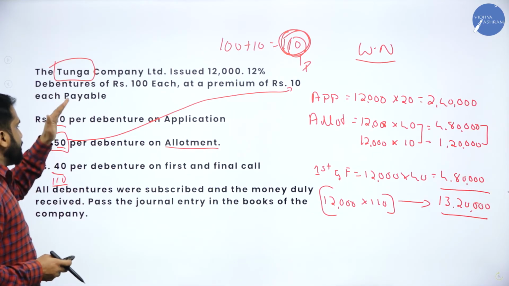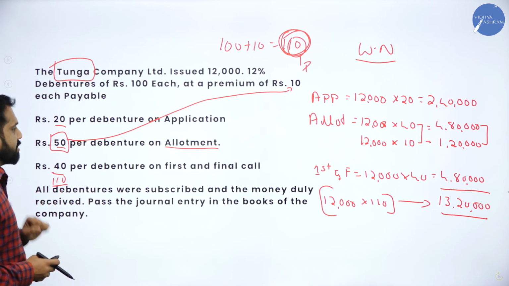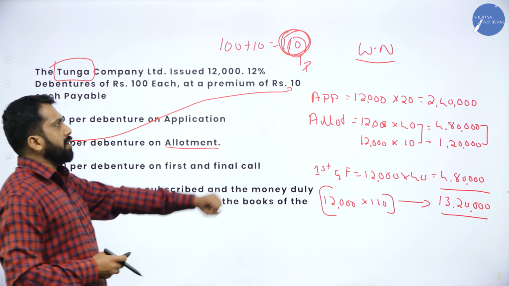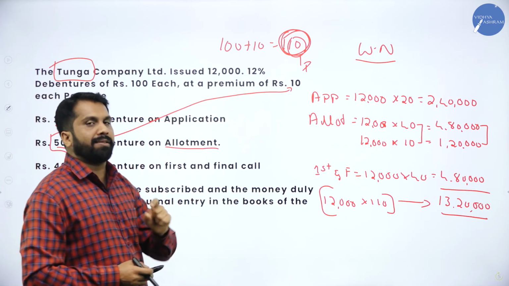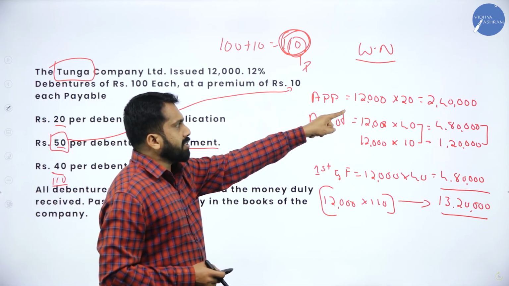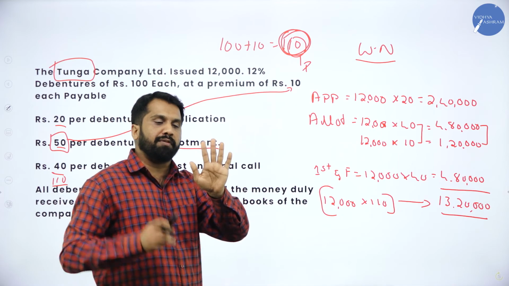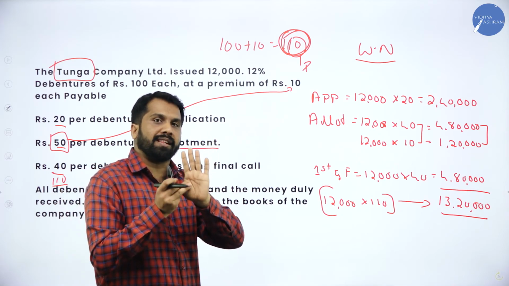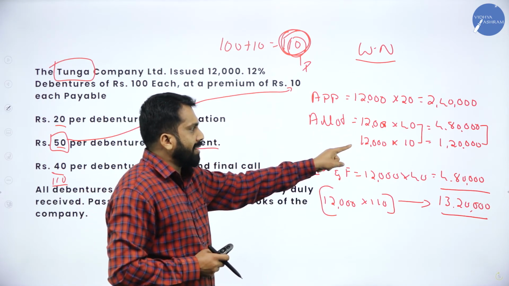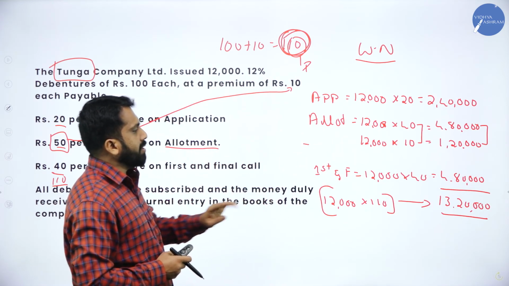Now, this will be your question. They have given application, allotment, first and final call. In this, the company issued debenture at premium. How much premium? 10 rupees. 100 plus 10, what is the total value? 110. Now, application 12,000 into 20. Allotment, it is 12,000 into 50. In this 50, 10 rupees we have taken separately. Why? Because 10 rupees is premium. 12,000 into 40, 12,000 into 10. Your allotment is done.